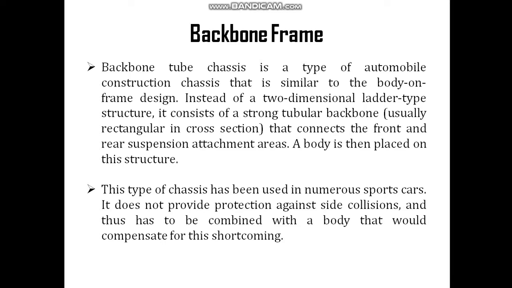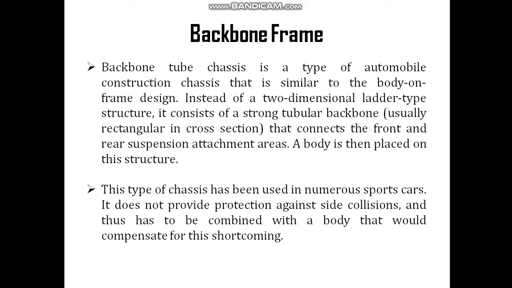So again I am repeating what a backbone type chassis frame is. This type of chassis frame is similar to the body on frame or ladder frame, but instead of the two-dimensional frames used in the body on frame or ladder frame, a strong tubular backbone, usually rectangular in section, is used, which covers the front and rear suspension attachment.